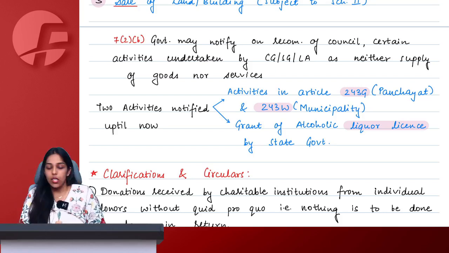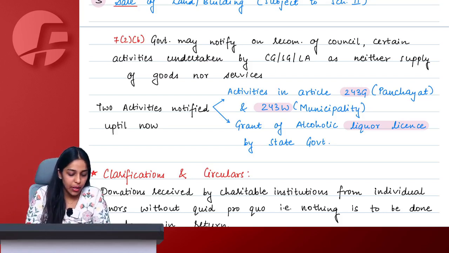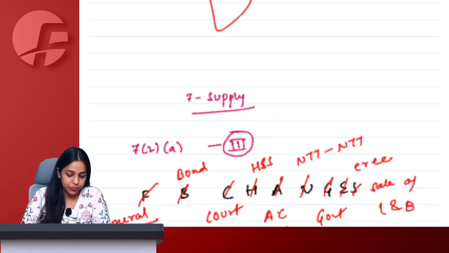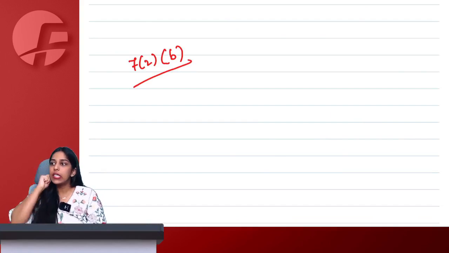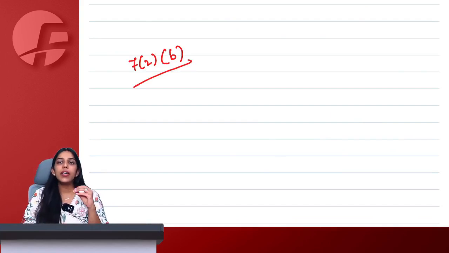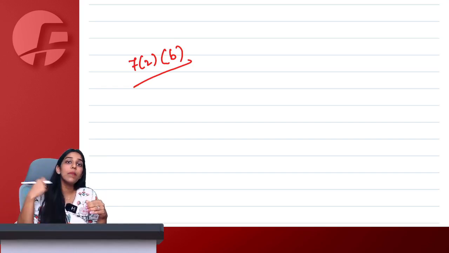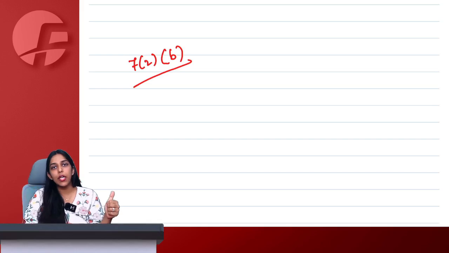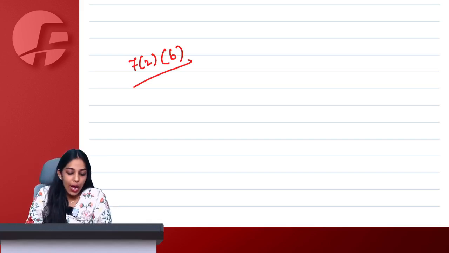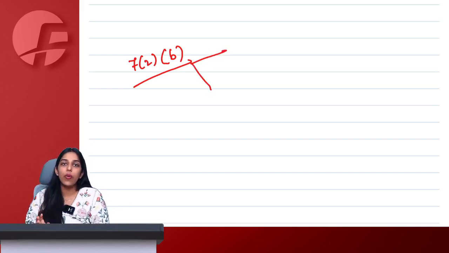Chalo. So now, moving on to the last part, Section 7.2b. So Section 7.2a was negative list and Section 7.2b said that government has power that if government deems fit on the recommendation of council, they can notify some more services undertaken by government, which you will neither consider as supply of goods nor supply of service. And till now, government has notified two activities.